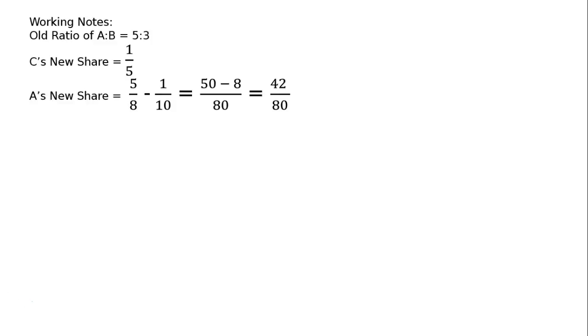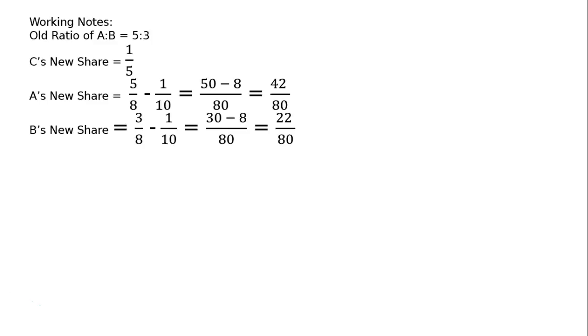C's new share is equal to 1 upon 5. A's new share, that is 5 upon 8 minus 1 upon 10, that is equal to, LCM 80, 10 5s are 50 minus 8, that is equal to 42 by 80.